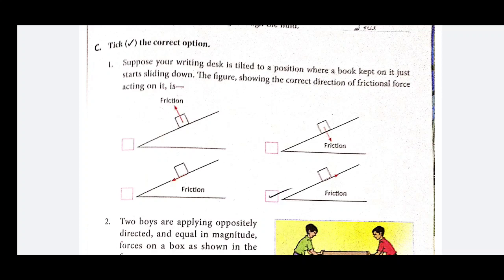For this question, you have to always remember that force applied and force of friction are opposite to each other. Force of friction and the force applied on the object are always opposite to each other. So you have to decide.